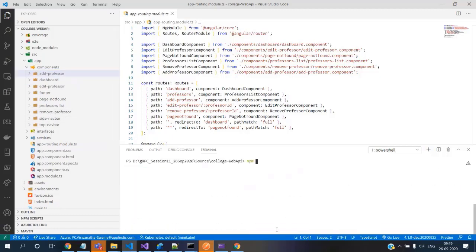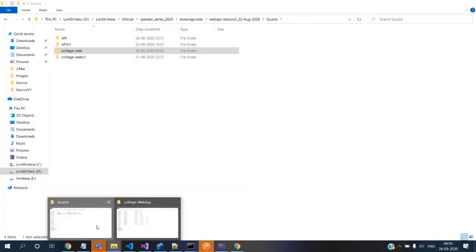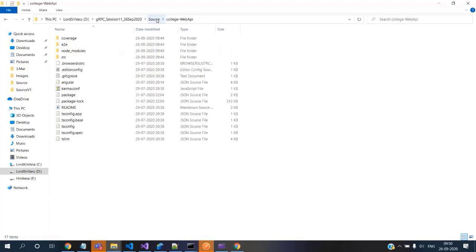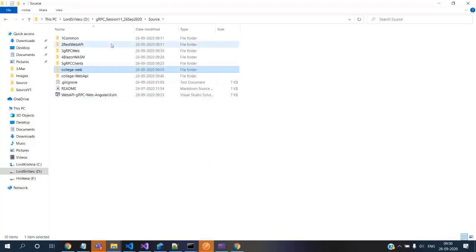Let's quickly start this project, and we'll see that it compiles and gets executed in a moment. Let's wait on that. Until that is going, let me make another copy of this so that we can start using it for gRPC web, so that now we can see the difference.